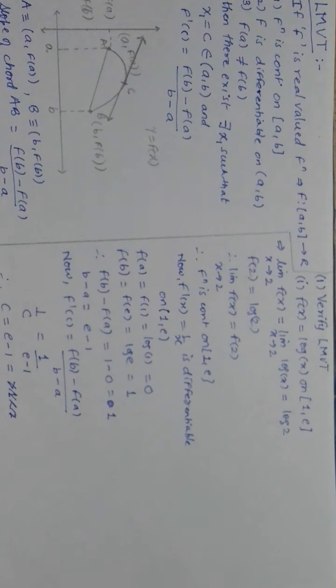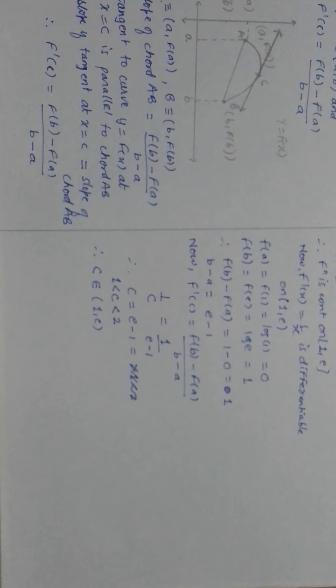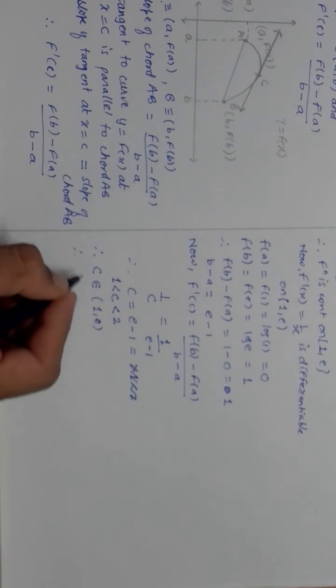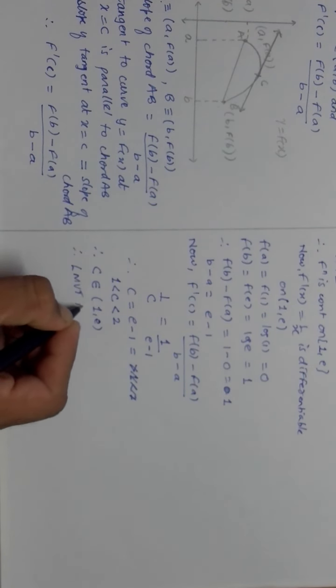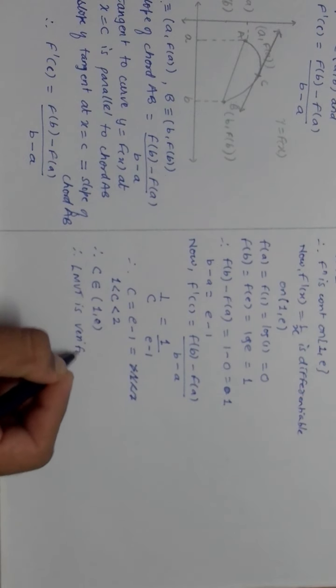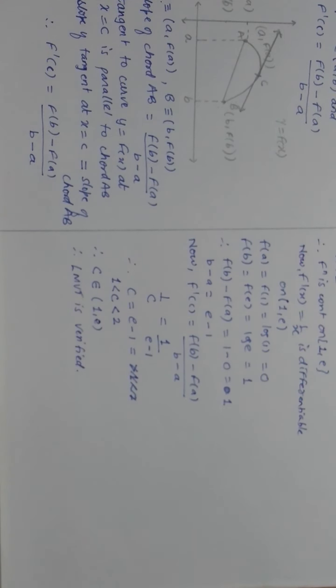So obviously your LMVT is verified. So you are not able to see actually. So here your c is e minus 1, e being the value between 2 and 3. So subtraction of 1 means value becomes between 1 and 2, that is greater than 1 but less than 2. So c belongs to open interval of 1 to e, therefore your LMVT is verified. Okay, so LMVT is verified over here.